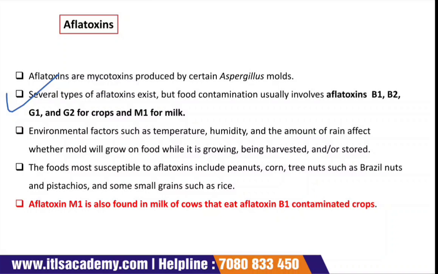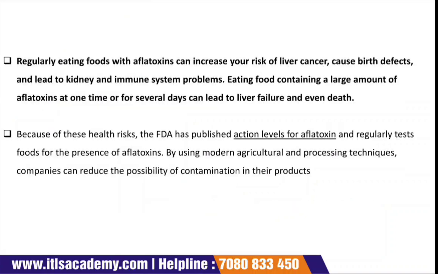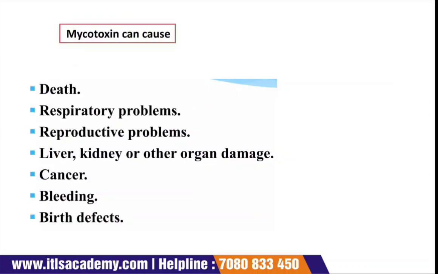What are the environmental conditions that affect aflatoxins? They are temperature, humidity, and the amount of rain. These are certain important questions that can be asked. And how can you stop the exposure to aflatoxins? The answer is by using modern agricultural or processing techniques. A company can reduce the possibilities of contamination in their product, and regular monitoring of the food.